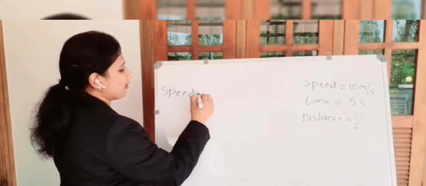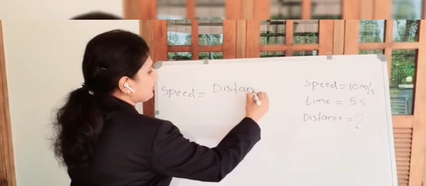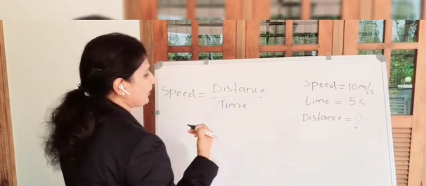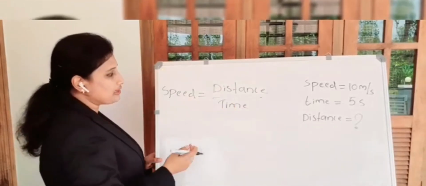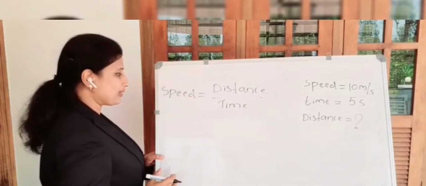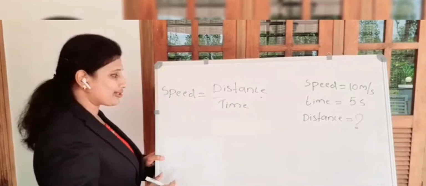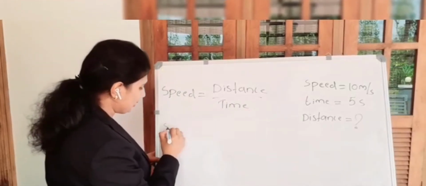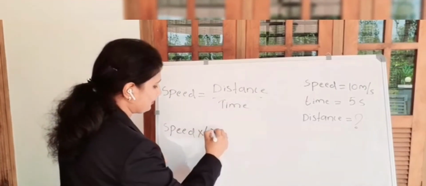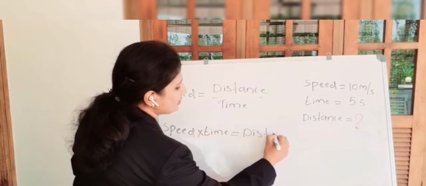What is the equation for speed? Speed is equal to distance divided by time. We need to calculate the value for distance, so we need to rearrange this equation. How to arrange it? You need to take this time to the other side of the equation. So speed into time is equal to distance, isn't it?